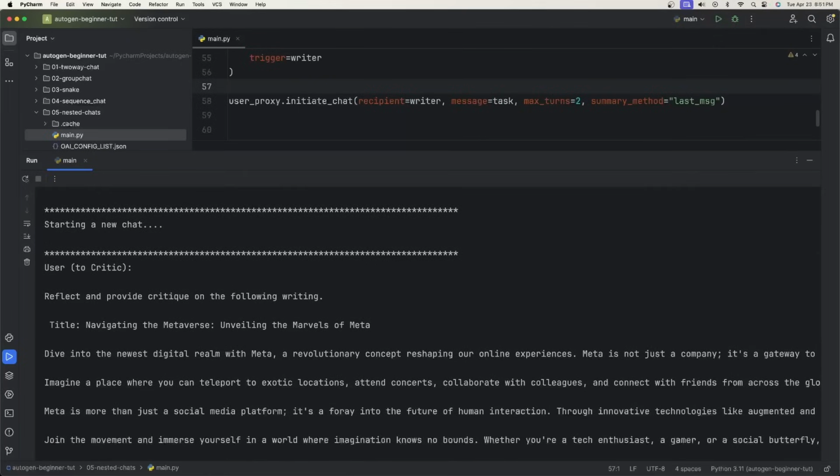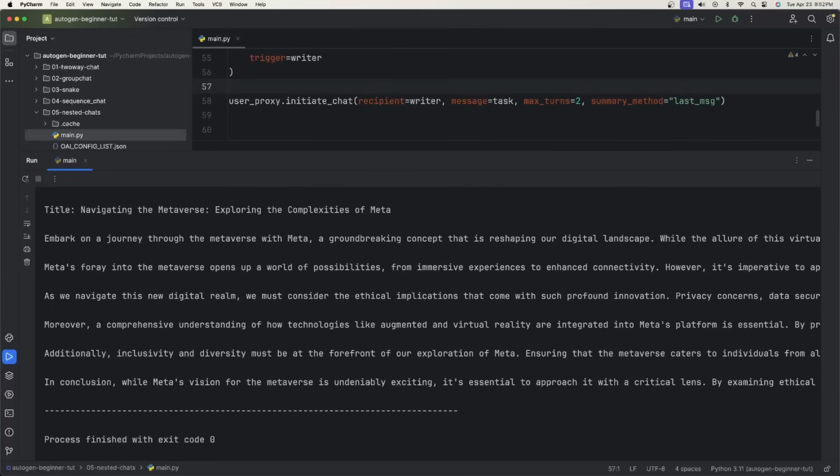Now, if we had a sequential nested chat, then we would have the user talk to the critic and then all of those other agents before it got back to the writer. I know that this was a little bit of a different concept, and I have another video already about how sequential nested chats work. So just give this a try, see what you can do with it and let me know how it works for you.